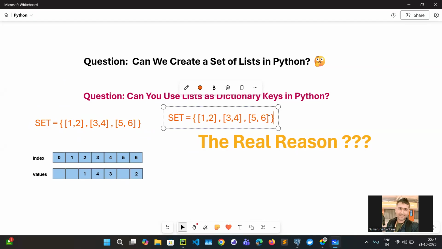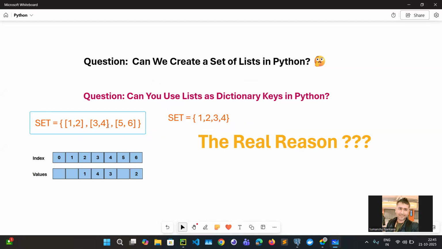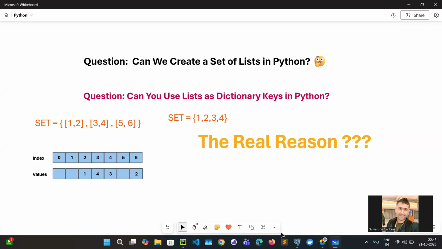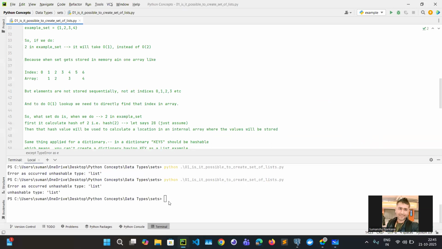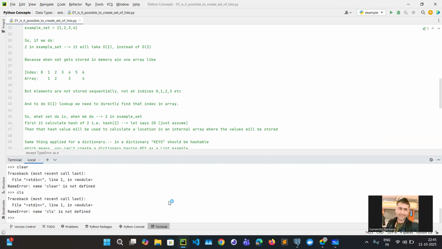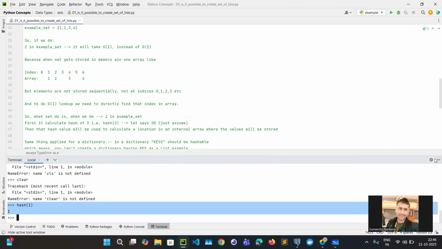Let me create a set of just 1 2 3 4. This is the actual set that you can create. Why are you able to create this set 1 2 3 4? Because you can run a hash function on its elements. You can see I can run a hash on 1. I am able to run a hash method.